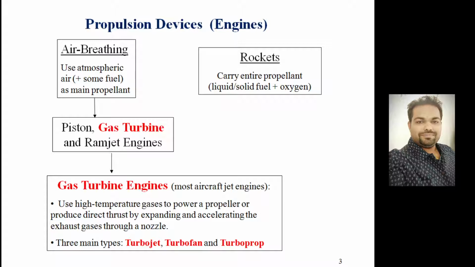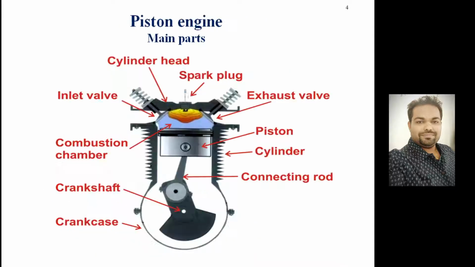So there are three types of gas turbine engines: turbojet, turbofan, and turboprop. Right, turboprop. So let's start with the basic piston engine. If we look at the basic piston engine cut section, it will look like this.